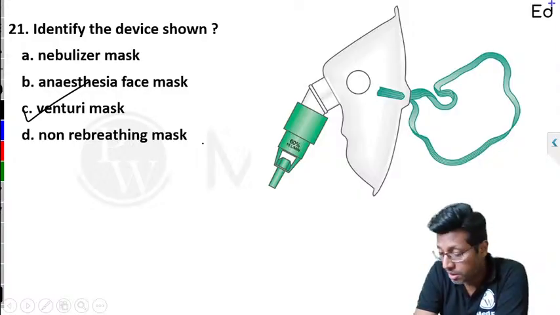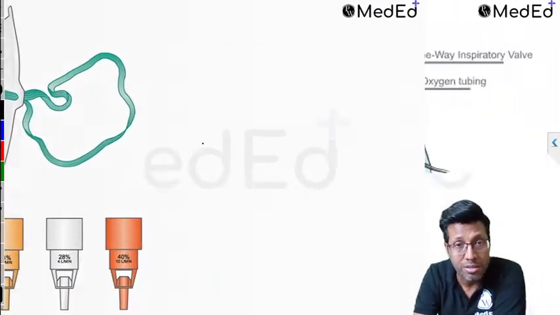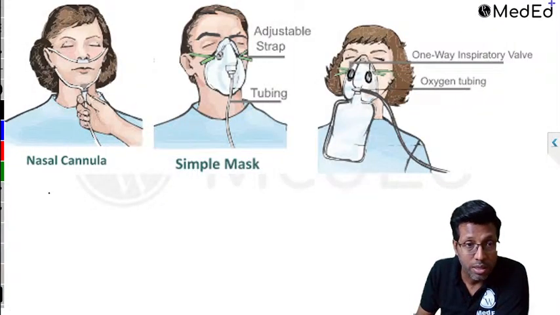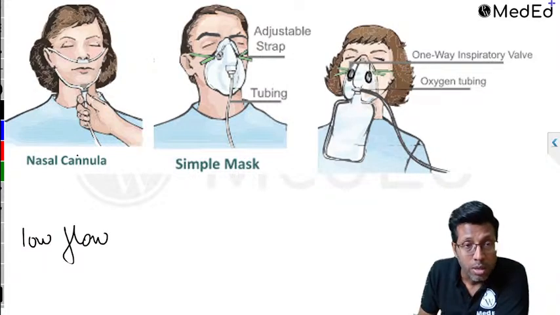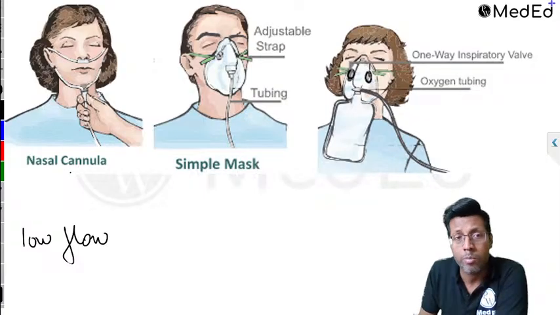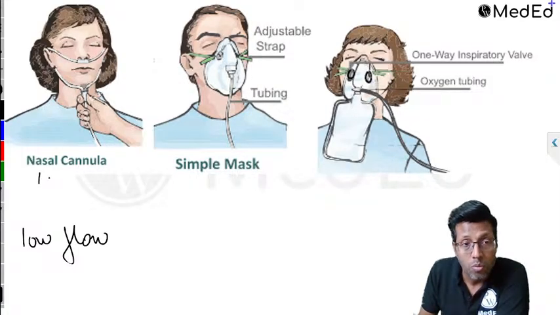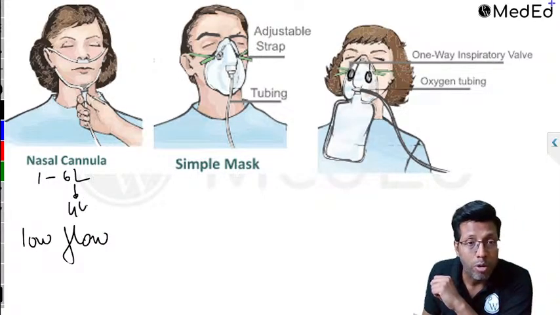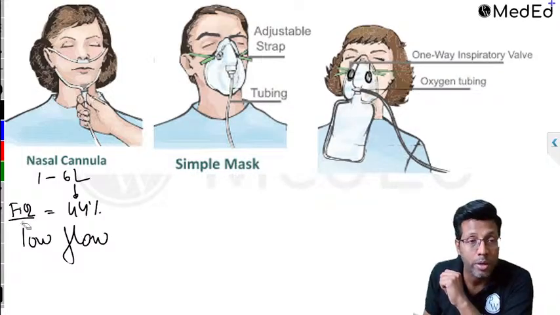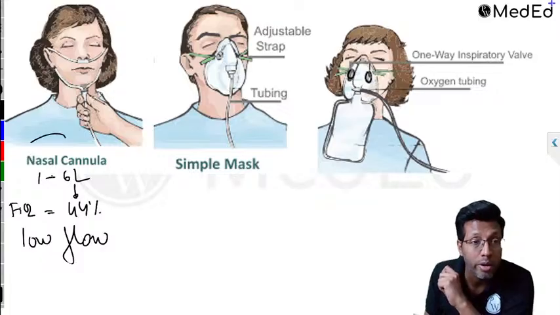Oxygen delivery devices basically are of two types. You're supposed to know. All of them are asked in the exam. These ones which you see are basically called low flow devices. Low flow devices: you have nasal cannula, nasal prongs, which you also call nasal prong. And this works between 1 to 6 liters. And at 6 liters of flow on the flow meter, it gives a maximum of 44% oxygen. So FiO2 maximum that goes to the patient is 44%.